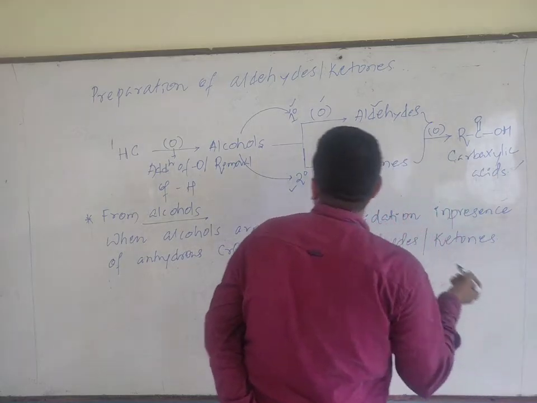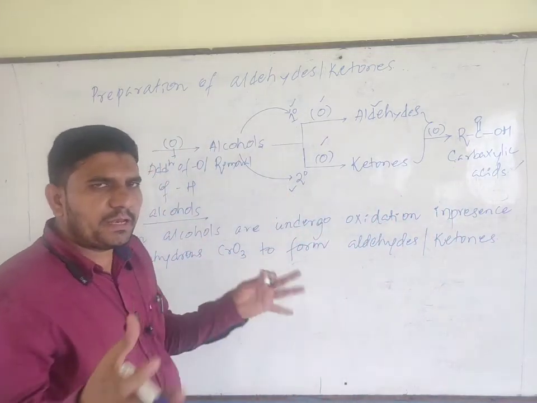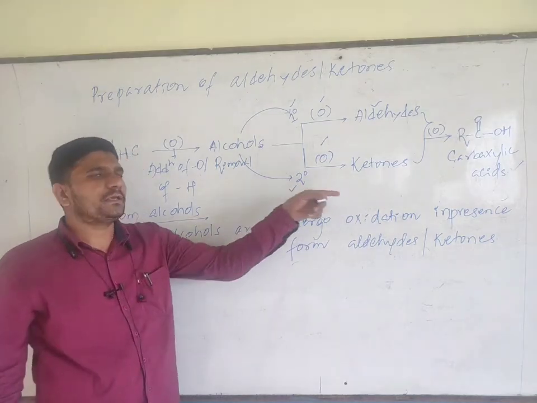It depends on the nature of alcohol. If it is primary, aldehyde; if it is secondary, ketone. Okay.